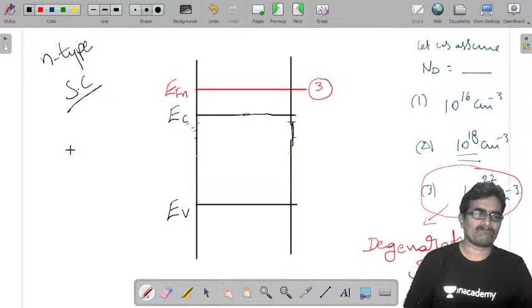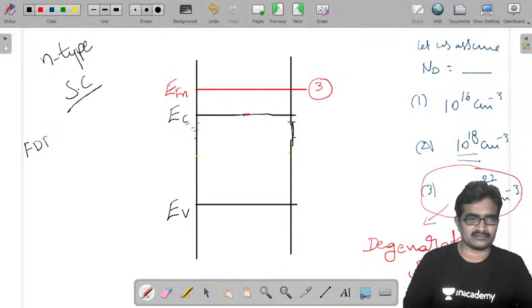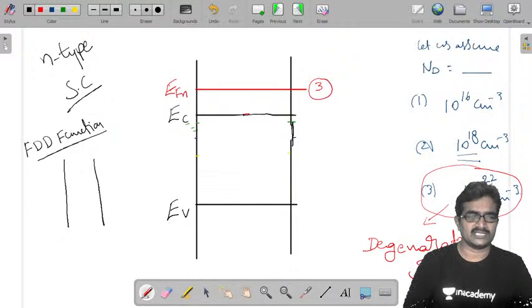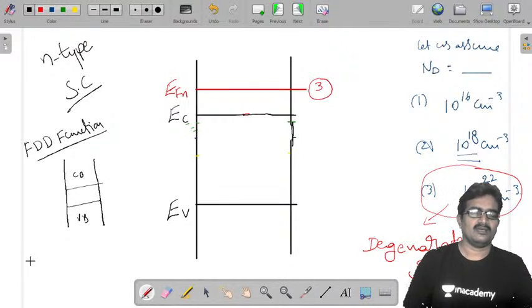Now, see, from the Fermi-Dirac distribution function, we learn: this is the conduction band, this is the valence band.